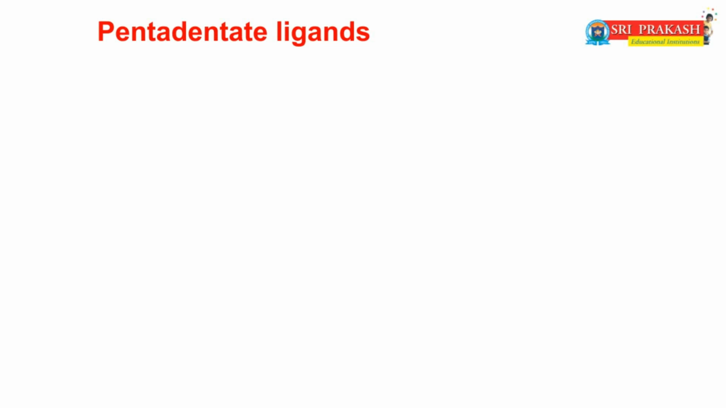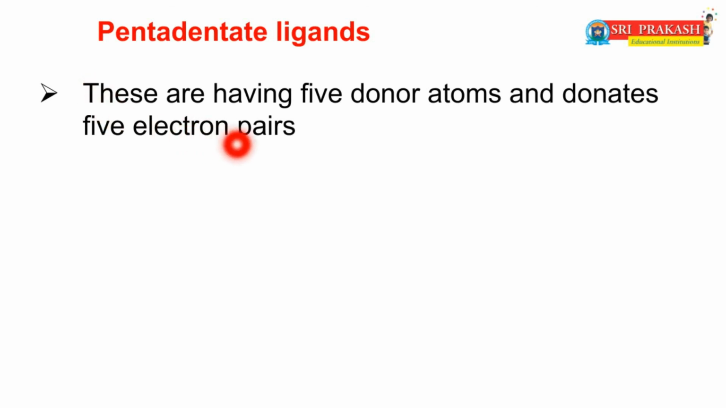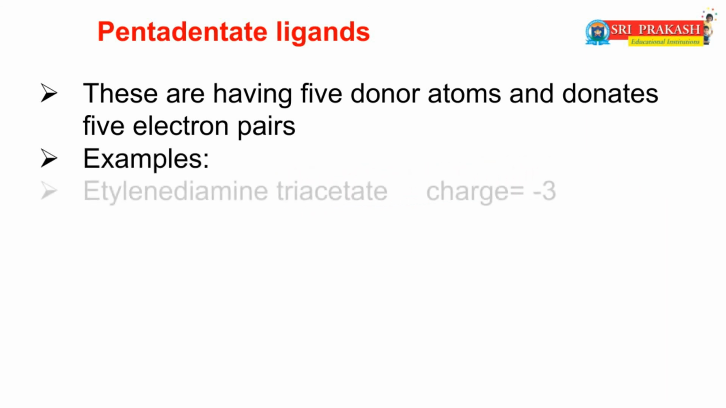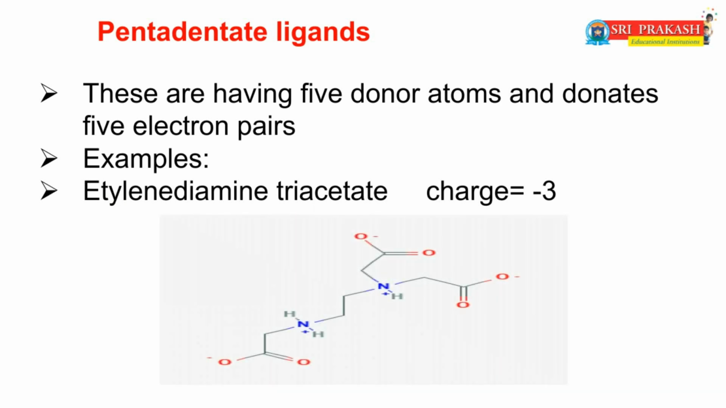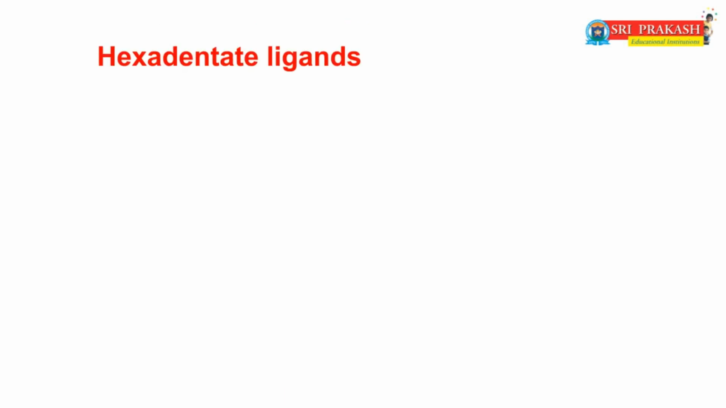Now we will discuss another polydentate ligand, pentadentate ligands. In this, penta means 5, dentate means donors. That means these have 5 donor atoms and donate 5 electron pairs to the central metal ion in the formation of complex. An example is ethylene diamine triacetate. This is the structure of ethylene diamine triacetate. The charge is -3.